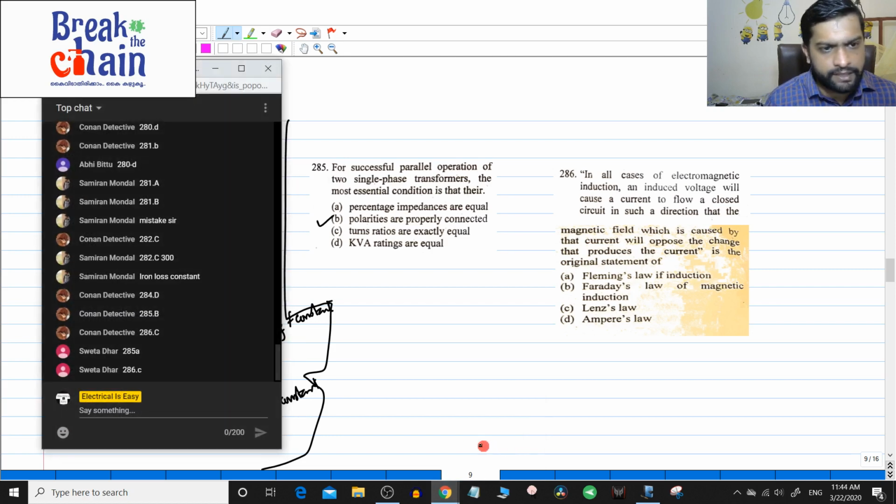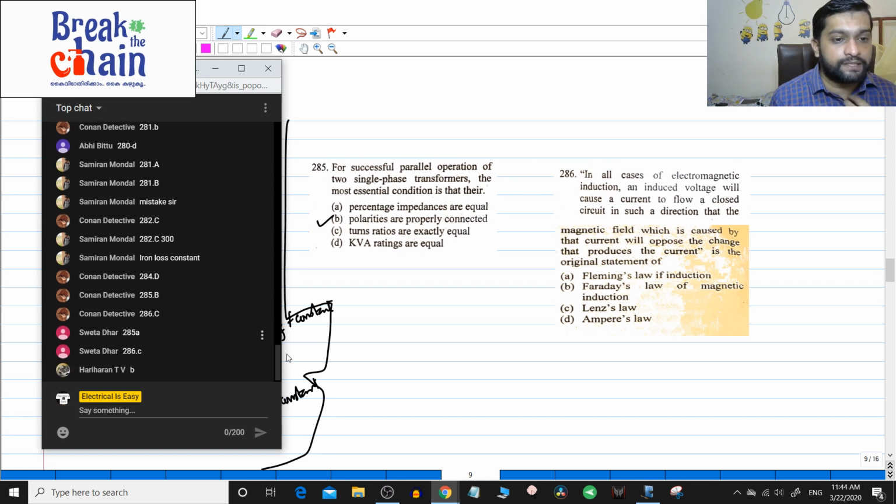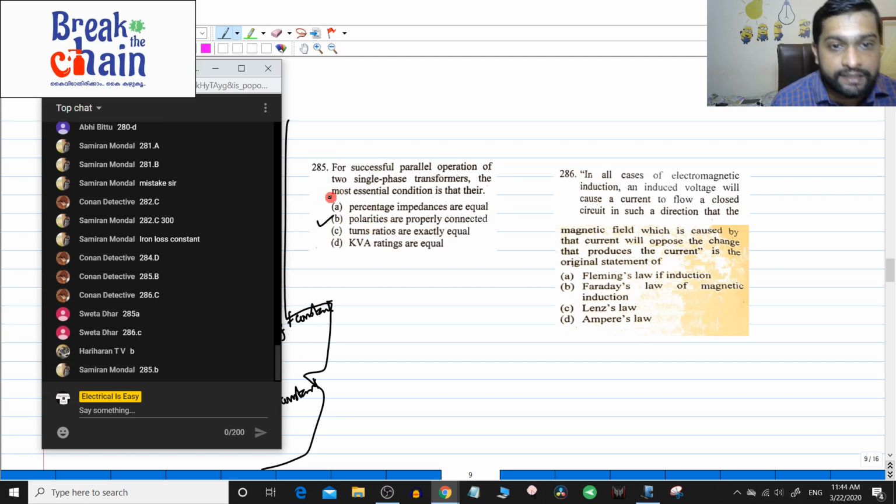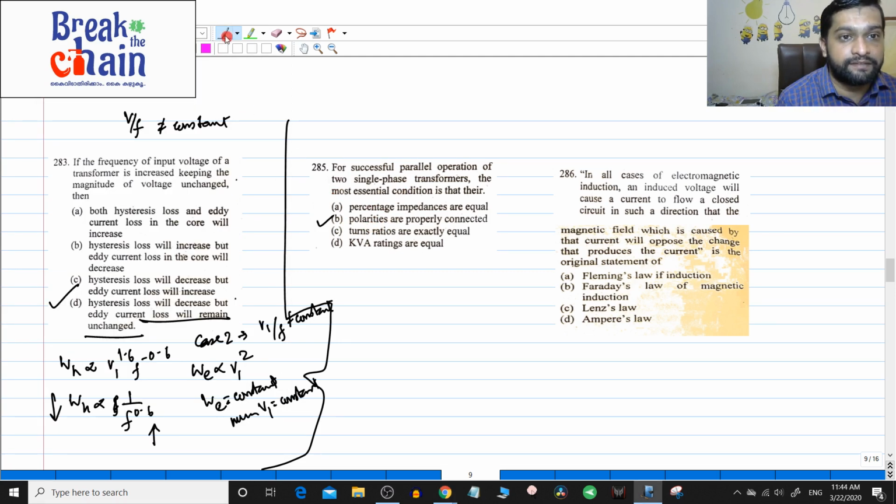285, somebody might have answered 285. Shweta, this answer 285 is not A, it is B, because percentage impedance, let me just get back to that. Okay, I am having a small doubt in this, because I studied transformers long back. But actually the most essential condition, yes, most essential, this is the trick here.